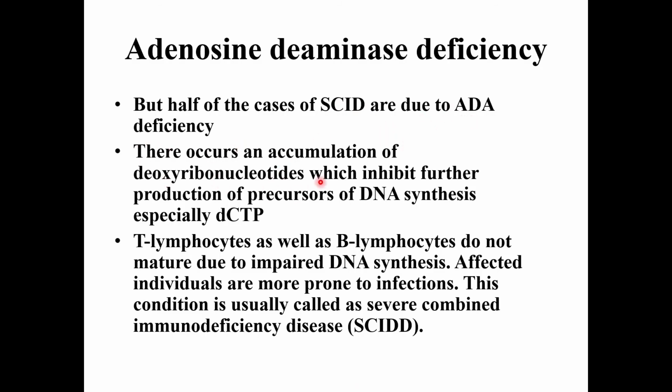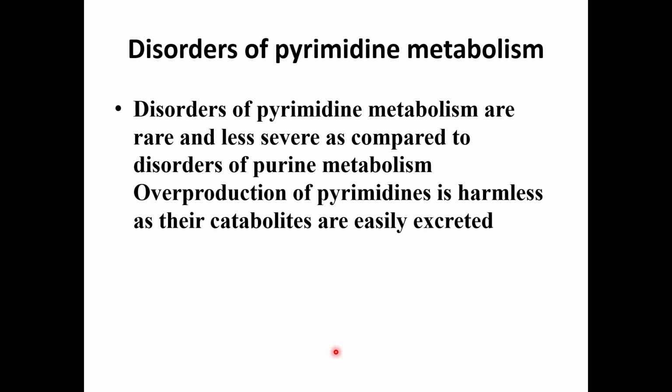There is an accumulation of deoxyribonucleotides which inhibit production of precursors of DNA synthesis, especially dCTP. So T and B lymphocytes do not mature due to impaired DNA synthesis. Affected individuals are more prone to infections. This condition is called severe combined immunodeficiency disease.